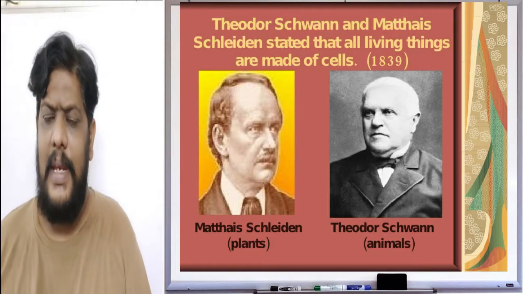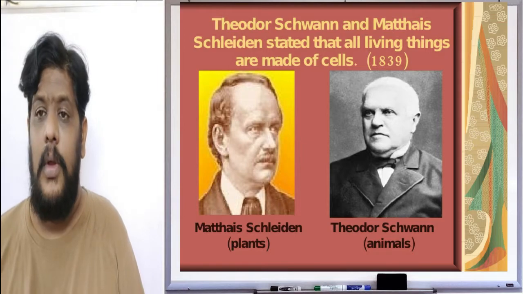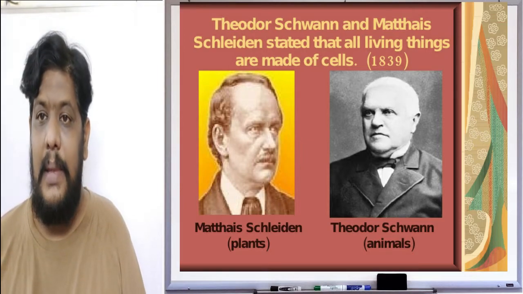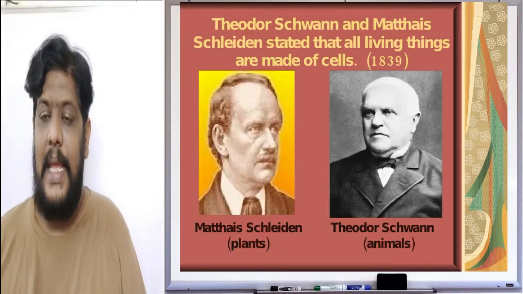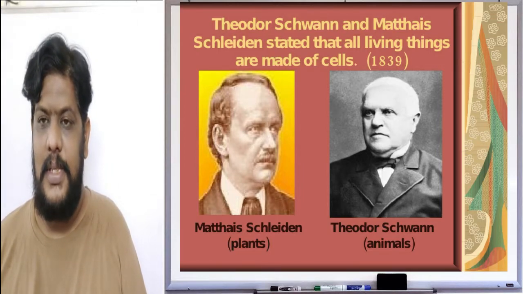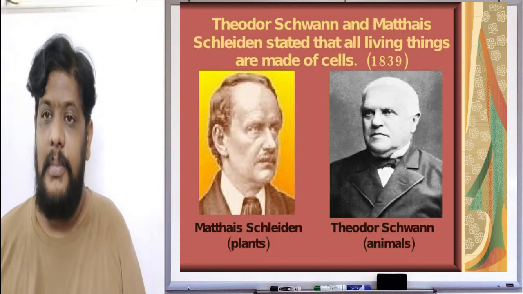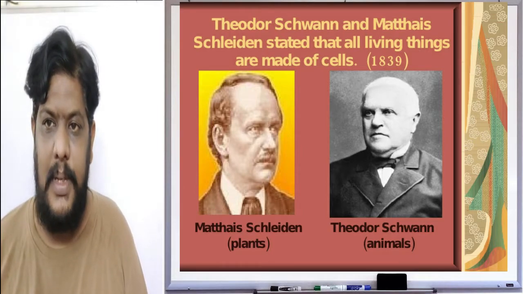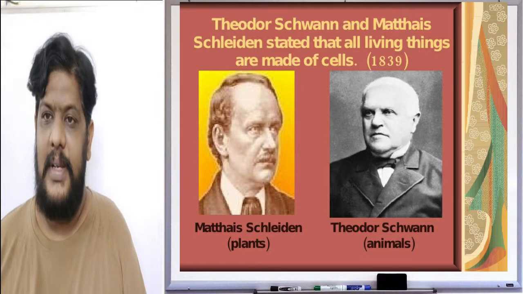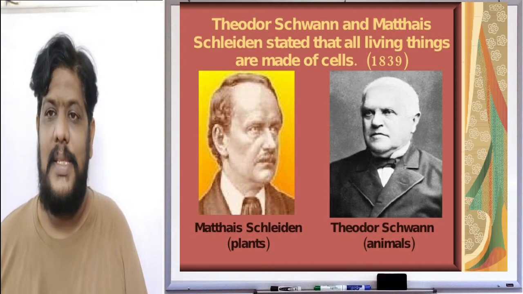This is not very easy to tell, because they had to make a lot of generalizations and a lot of observations before claiming this statement, whether true or false. So they are the first scientists to confirm that organisms belonging to the plant kingdom and animal kingdom are made up of cells. This was not at all an easy statement to make, and this is the base for the cell theory.